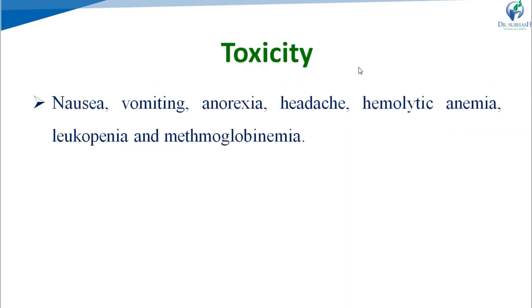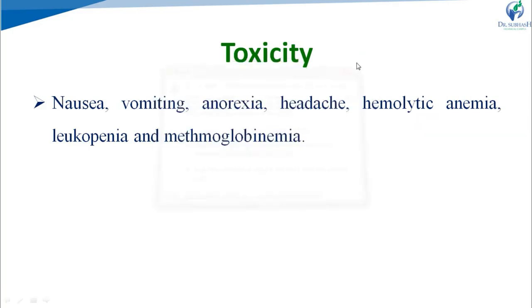Right? Toxicity: it produces nausea, vomiting, anorexia, headache, hemolytic anemia, leukopenia, and methemoglobinemia. Right? What is hemolytic anemia? Anemia due to the breakdown of the RBC. As we see in this, breakdown of RBC occurs. That's why it leads to hemolytic anemia. Right? Leukopenia, that is a low count of WBC in the blood, so that decreases immunity. And methemoglobinemia, that is an increase in the blood level of methemoglobin. Right? It is a form of hemoglobin.